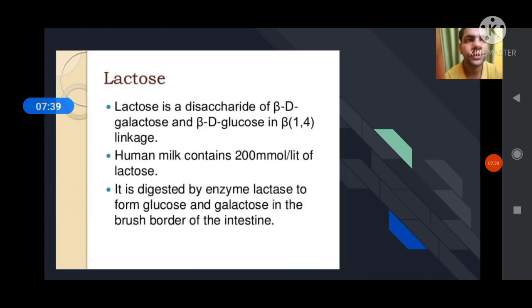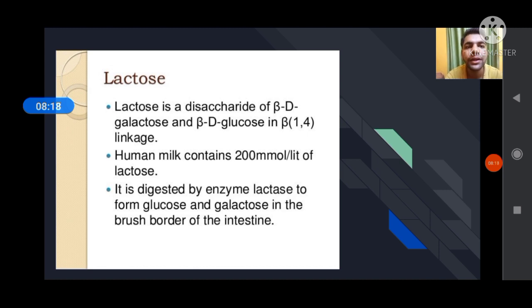Then discuss about lactose. What is lactose? Lactose is a disaccharide. It is also known as milk sugar. It contains beta D-galactose and beta D-glucose in beta 1,4 glycosidic linkage. Always remember that one sugar glucose molecule connects with other monosaccharides like glucose, galactose and fructose through which linkage? Glycosidic linkage. That is alpha 1,4 glycosidic or beta 1,4 glycosidic, etc.